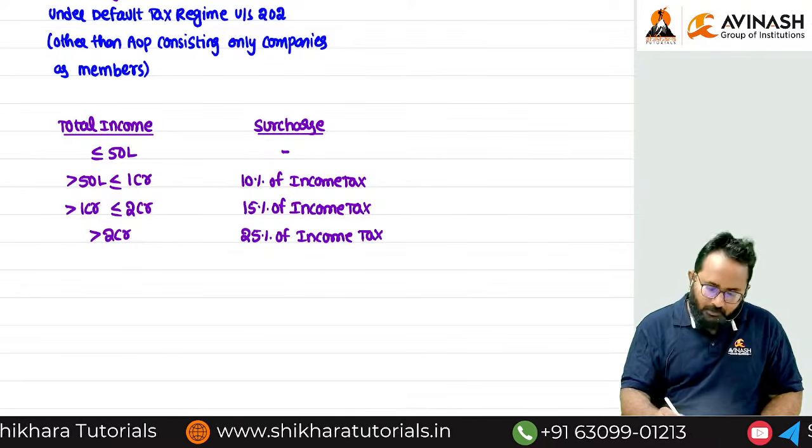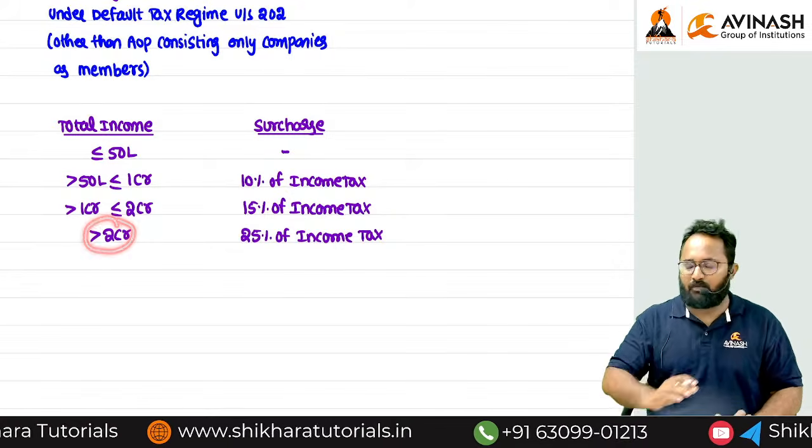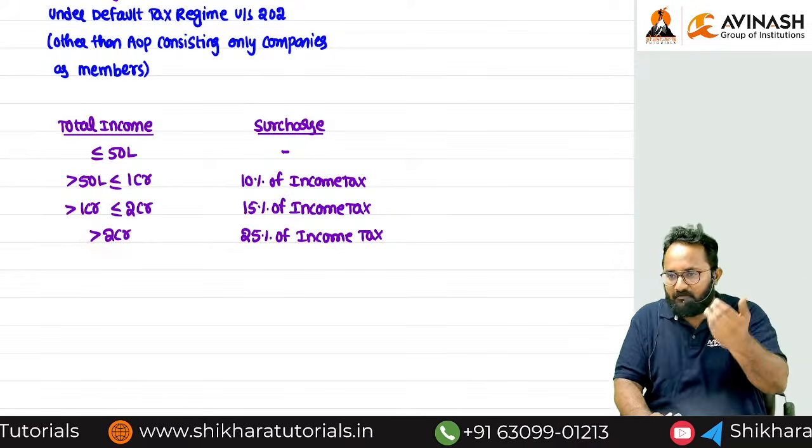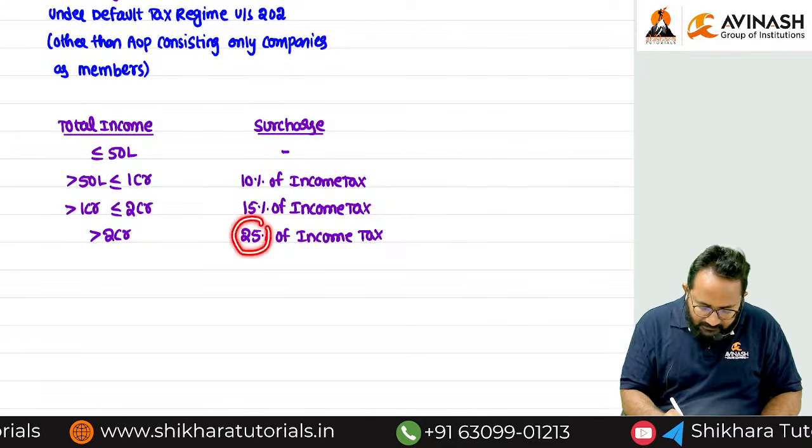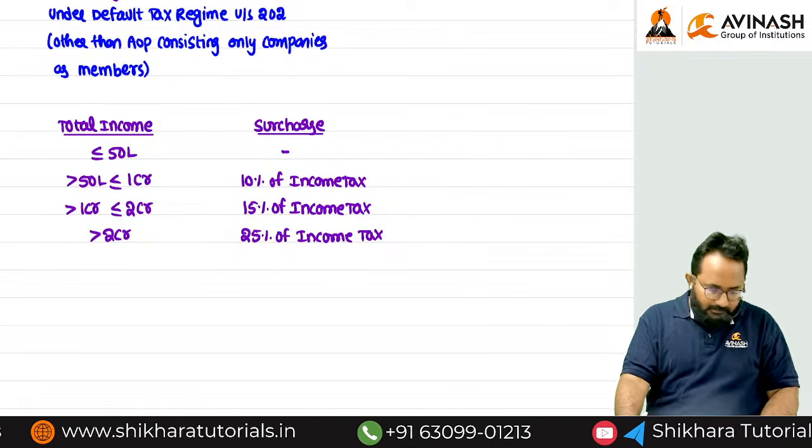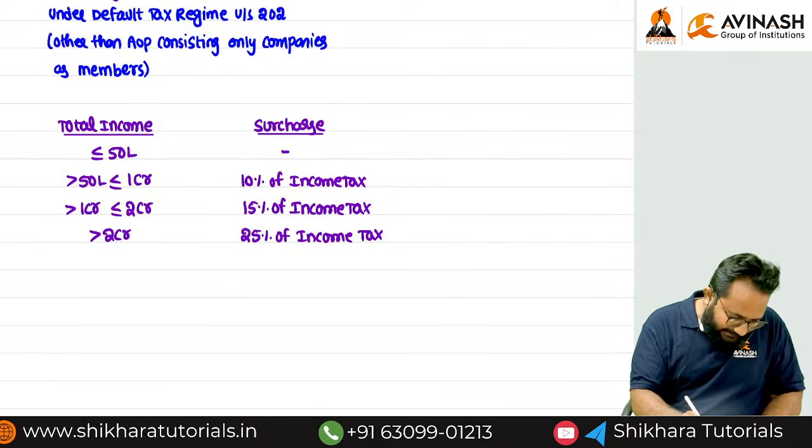If total income exceeds 2 crore, the surcharge rate is always 25%.